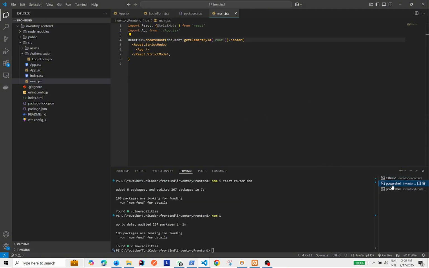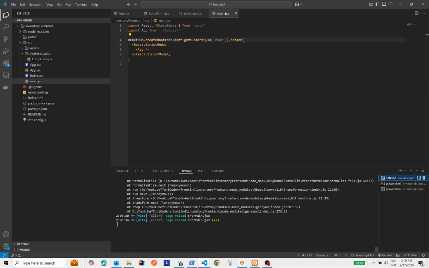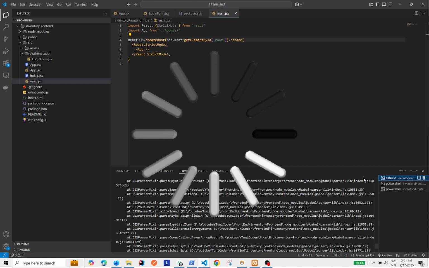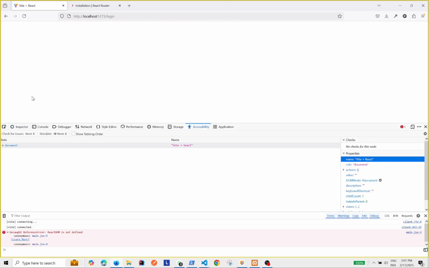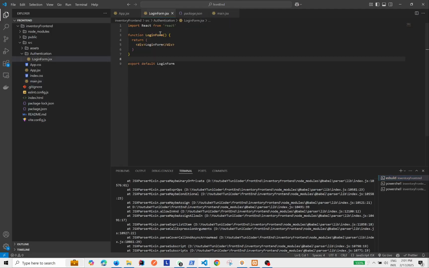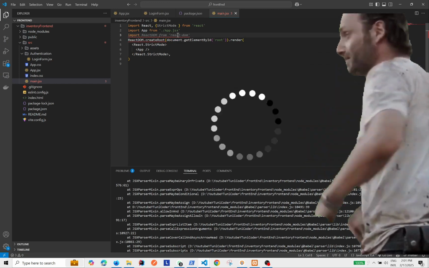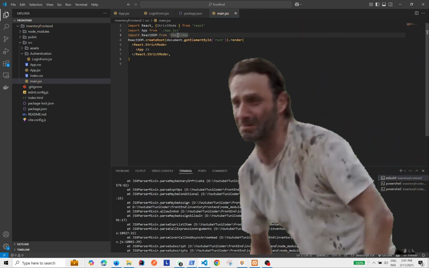Now we'll see what's the problem with the code. Now the React Router DOM is not defined. Yeah, that's a mistake from myself. So we need to define the React Router DOM in the App.jsx and main.jsx.